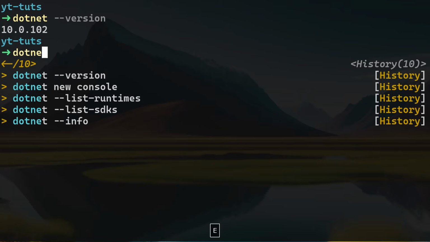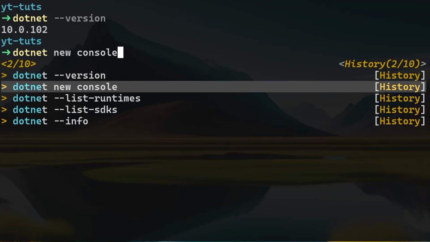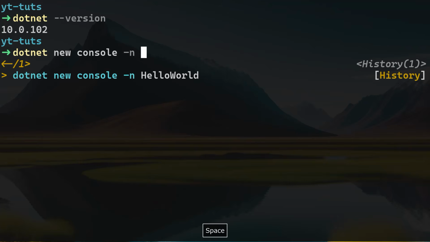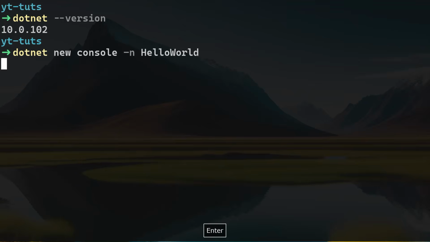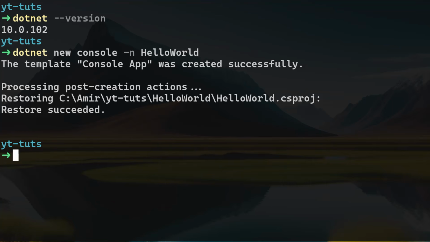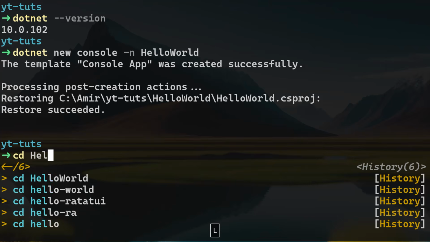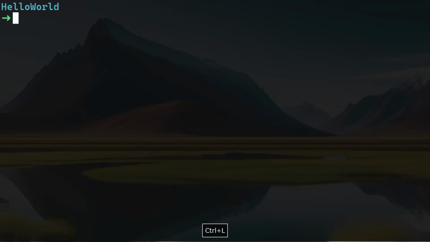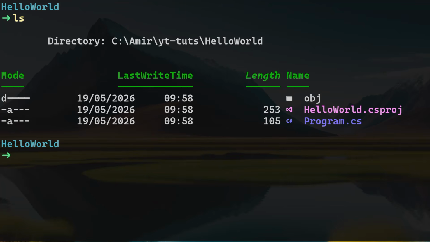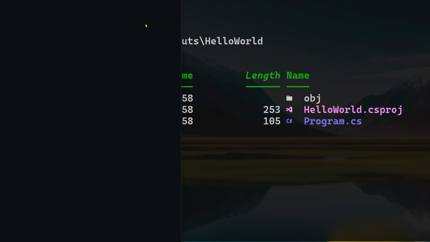So now that we know that we have our .NET properly installed, we can actually create a project. Let me use the dotnet new console command, followed by a new folder, and I'm going to call it HelloWorld. Let's go to HelloWorld, and we have those components, a folder and two files. Let's open this with Visual Studio Code using code dot, and it's going to open Visual Studio Code for us in the current path.